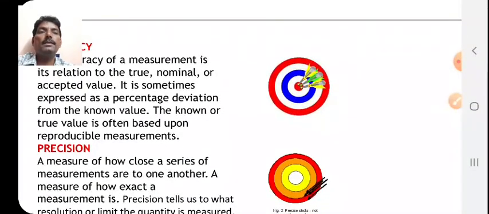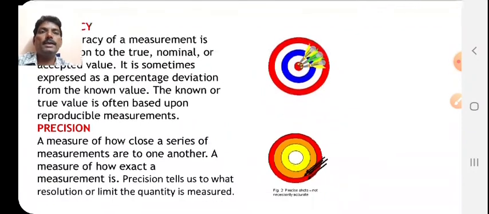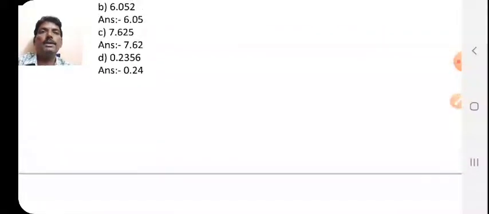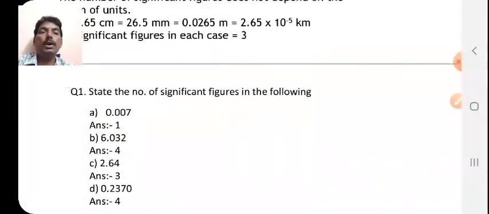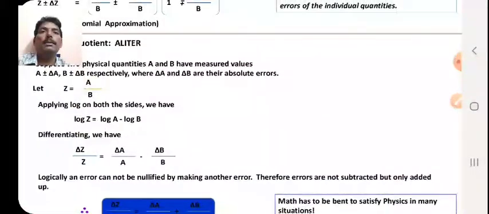So dear friends, in today's lecture, we have discussed precision, accuracy, significant figures, how to round up the numbers, and then the errors involved in the measurement.